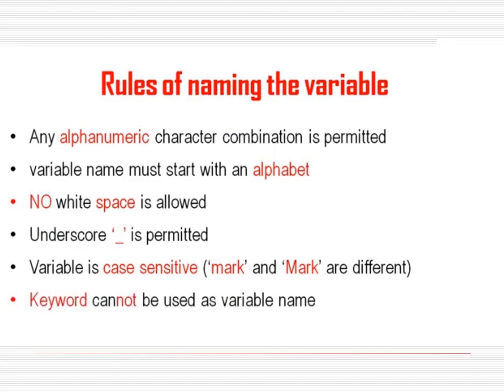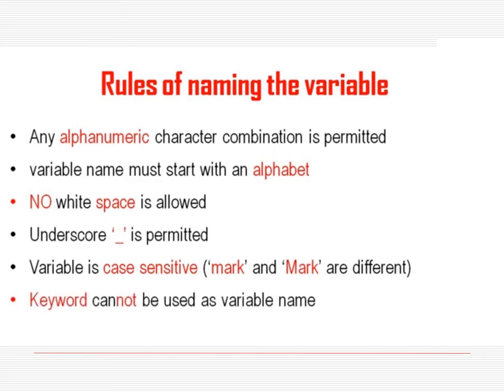There are some rules for naming a variable. There are keywords in Python such as print, if, and looping instructions, and those keywords cannot be used as a variable name. First of all, understand that keywords cannot be used as a variable name. Any alphanumeric character combination is permitted, but a variable name must start with an alphabet.